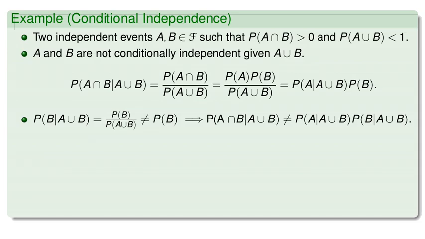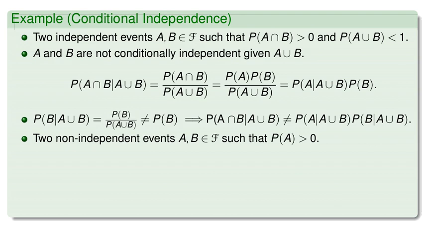For instance, P of B given A union B is P of B divided by P of A union B, which is generally not equal to P of B. Therefore, P of A intersect B given A union B will not equal P of A given A union B times P of B given A union B.